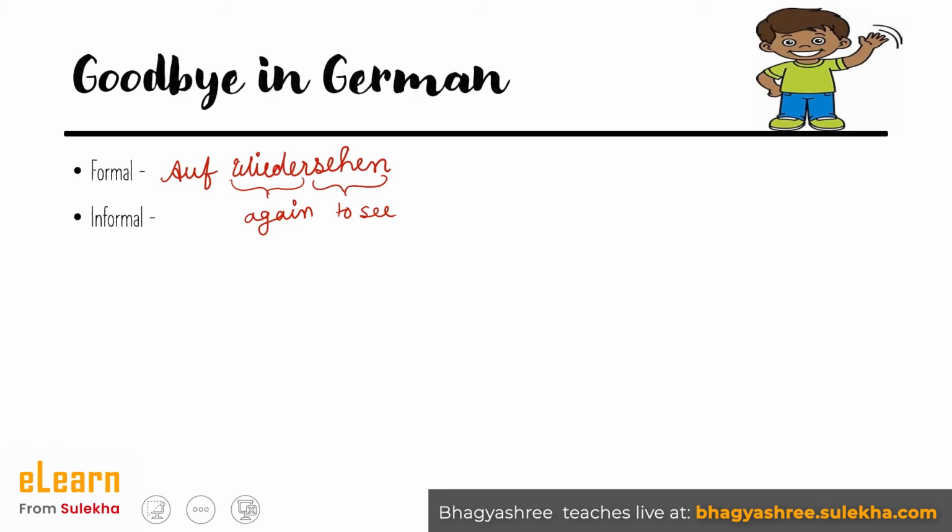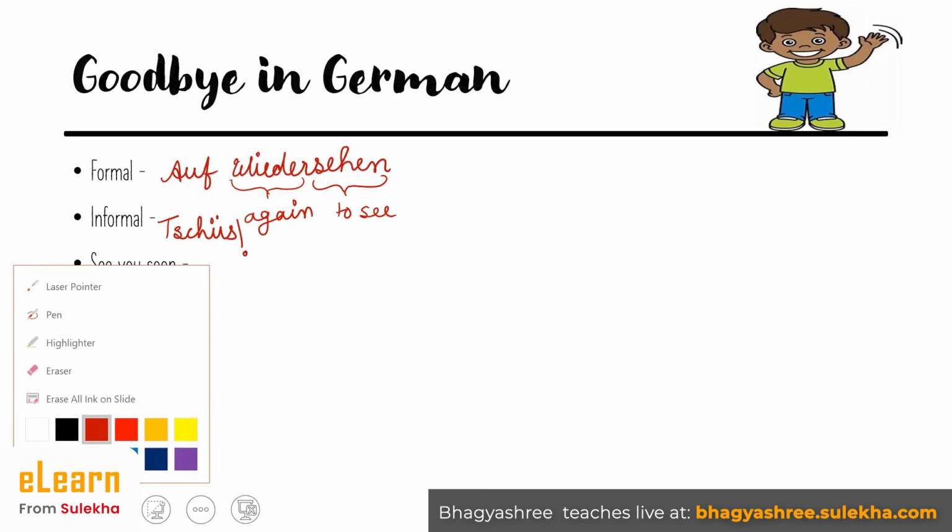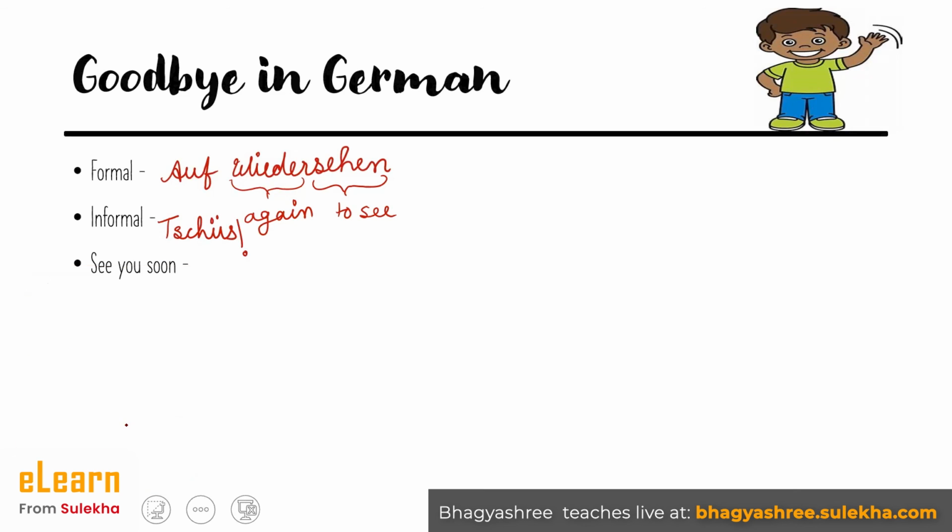Then for informal, you would say tschüss. You would say tschüss in an informal situation. Then after saying goodbye, you want to say see you soon. So for see you soon, you would say bis bald. Now bis is a preposition which means till or until. And bald means soon. Now when these two different words come together, it means see you soon. Bis bald.